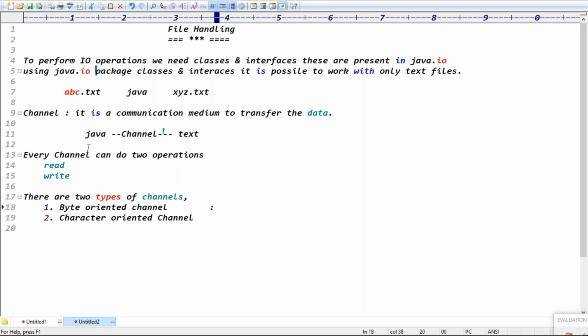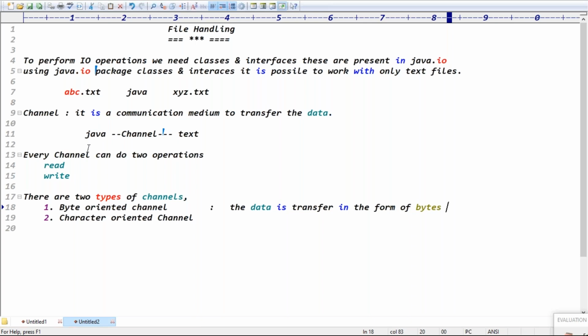Byte oriented channel means the data is transferred in the form of bytes. The channel is just a transportation medium. In that medium, there is the byte oriented channel and the character oriented channel.